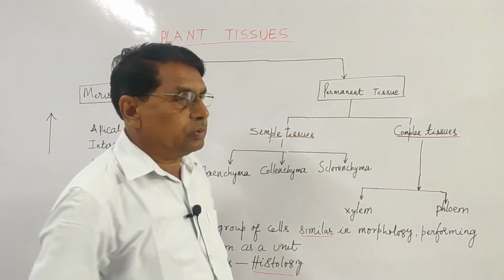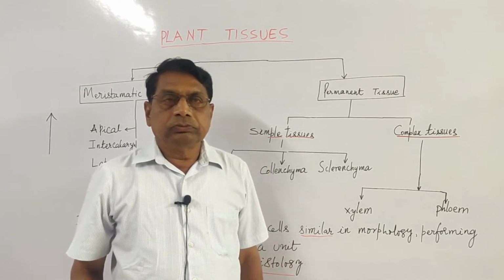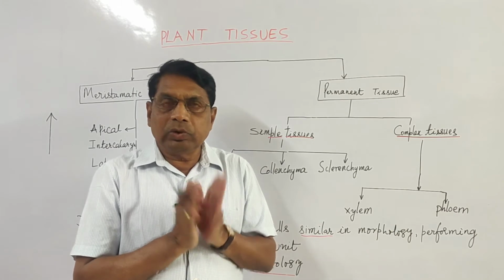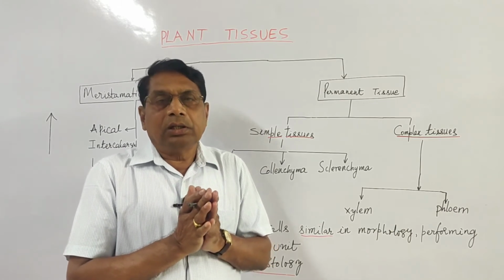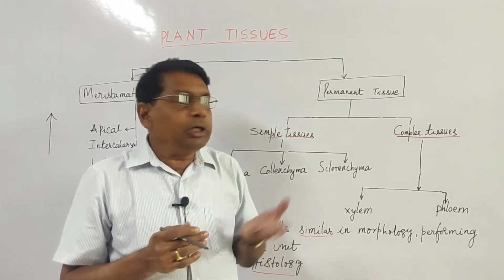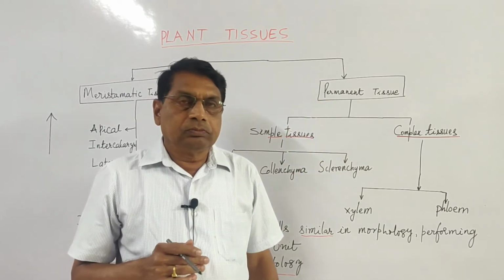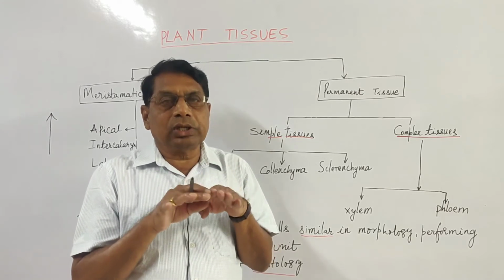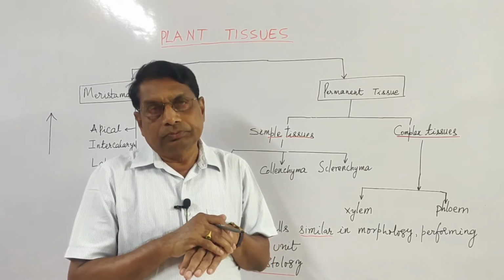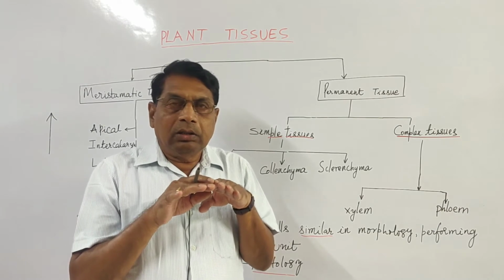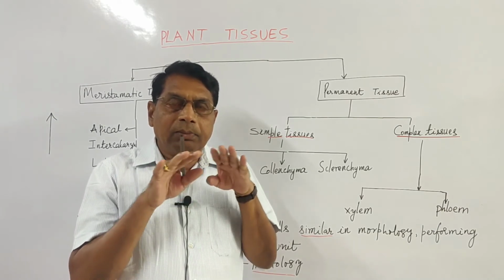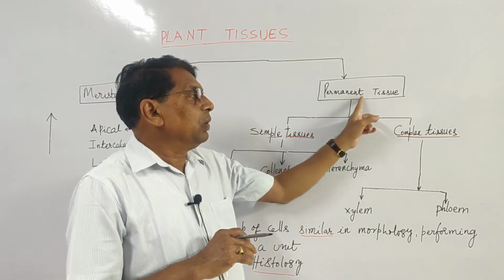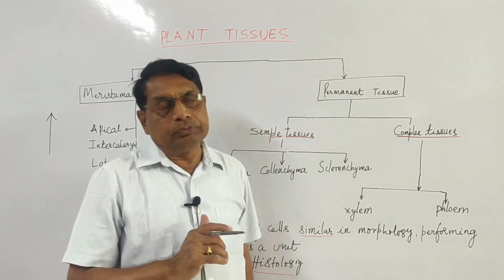Permanent tissues, they cannot divide. Cells are mostly living, but they have lost the ability to divide. They are permanent in their morphology, size, shape, structure, and from the beginning to the end they perform the same function. So they are known as permanent tissues.